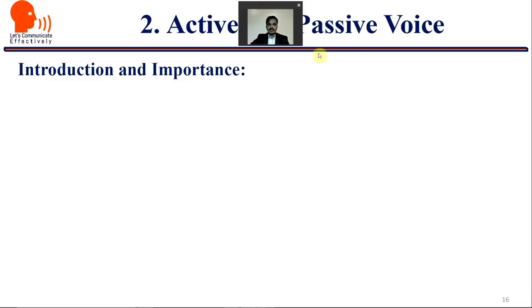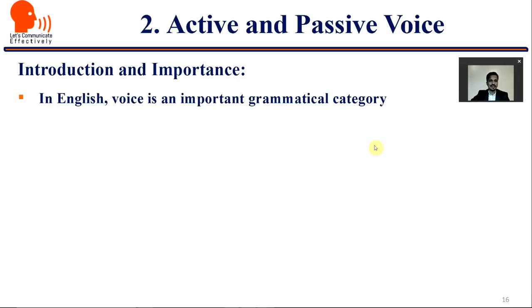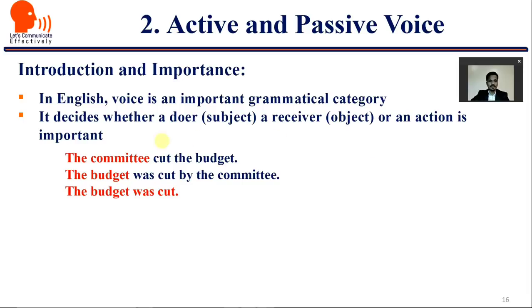Let us move ahead and see the second part now. Active and passive voice. What is active and passive voice? In English, voice is an important grammatical category. It decides whether a doer, that is a subject, a receiver, that is an object, or an action is important. Look at the following examples now.